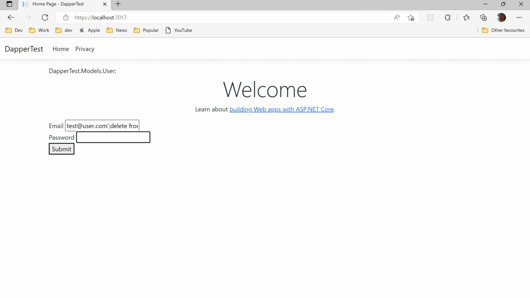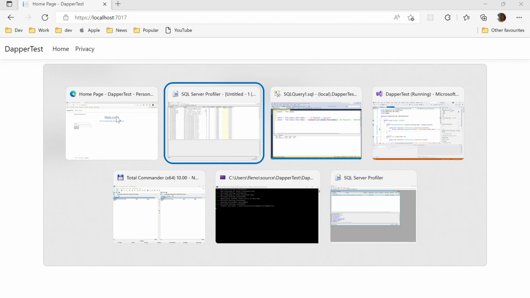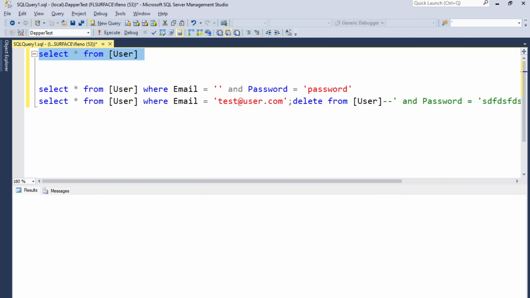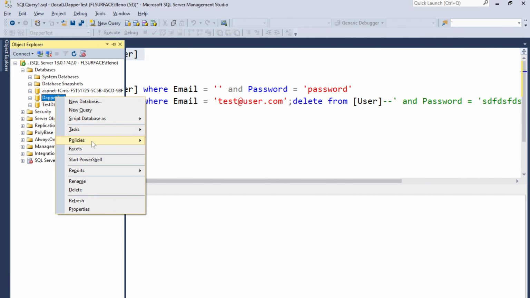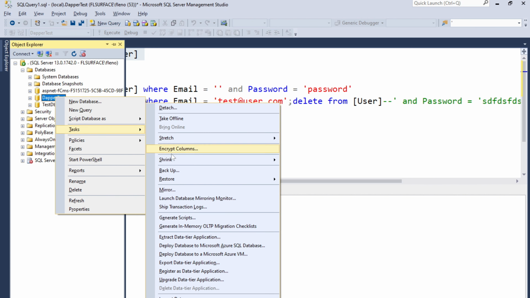We need to provide something as a password because there is validation. It's a required field. If we do not provide anything, it will not work. So that's just to provide anything. It doesn't matter. Let's try executing. Let's see what happened in our user table. It's empty. A hacker will be able to destroy data, affect data, update, delete.